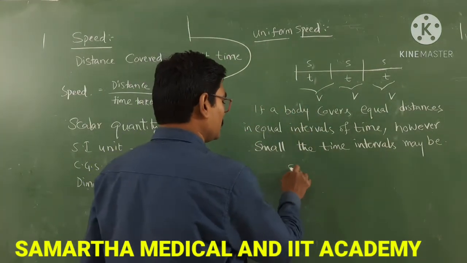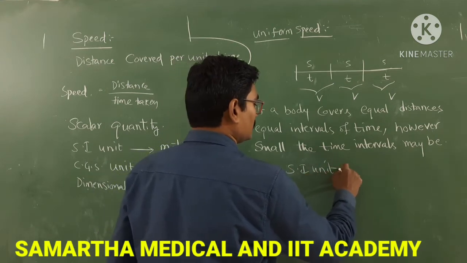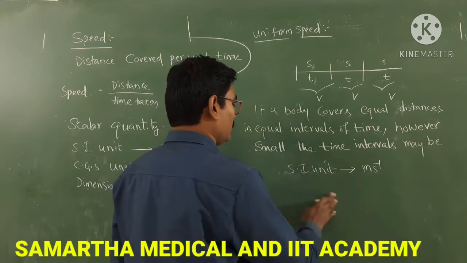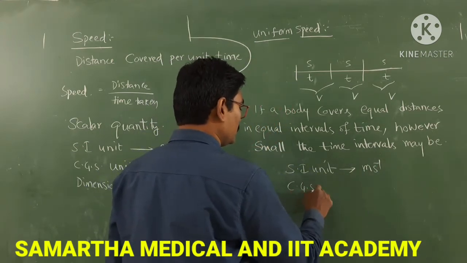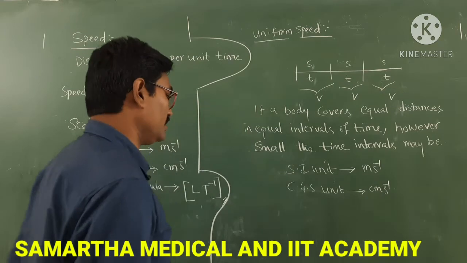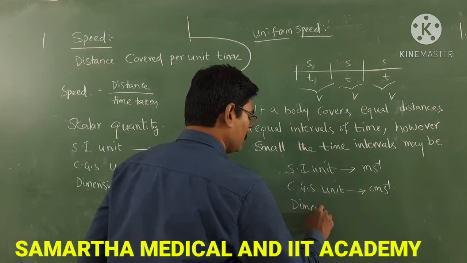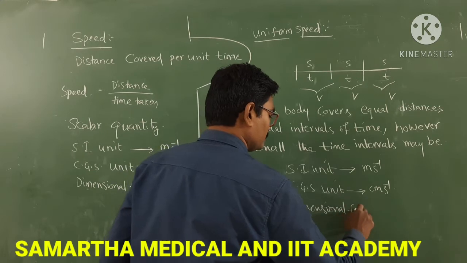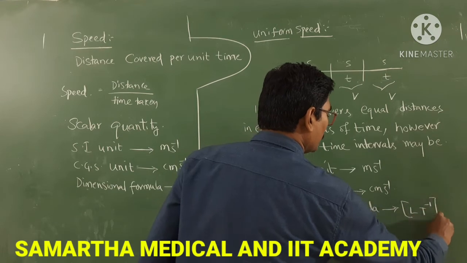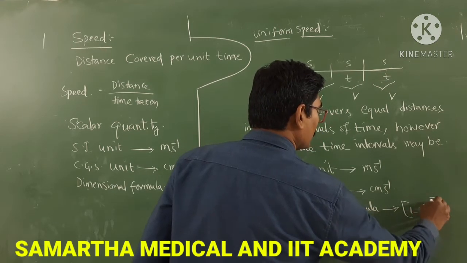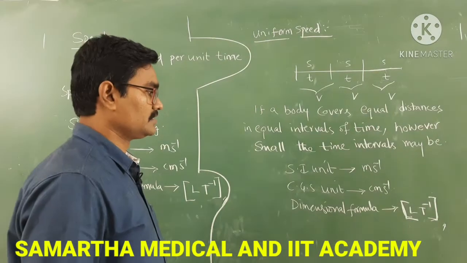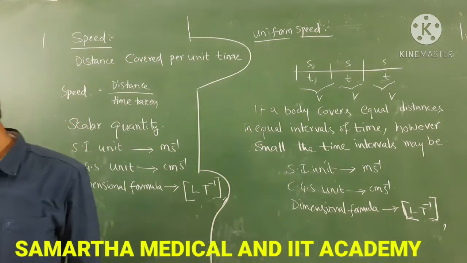Its SI unit is the same as speed, meter per second. The CGS unit is centimeter per second. The dimensional formula is L T power minus 1, for uniform speed.